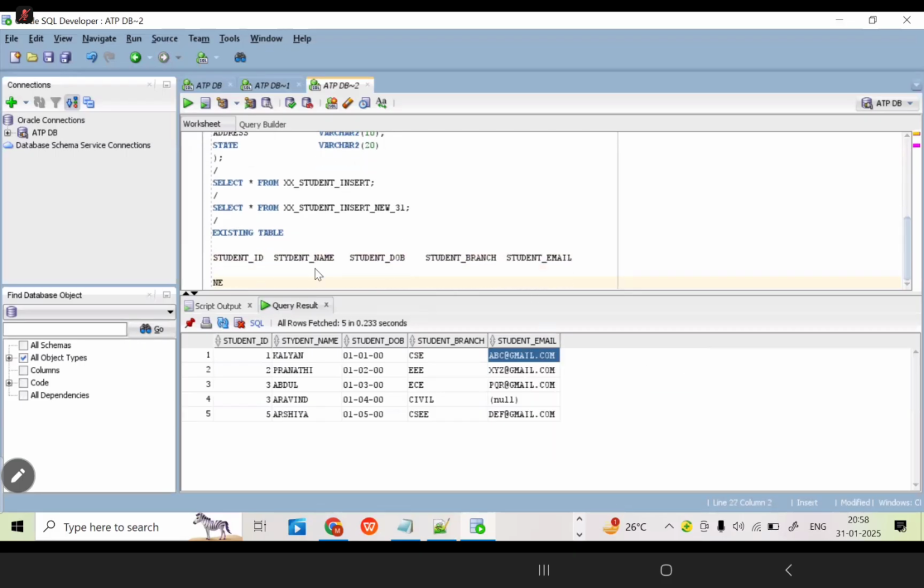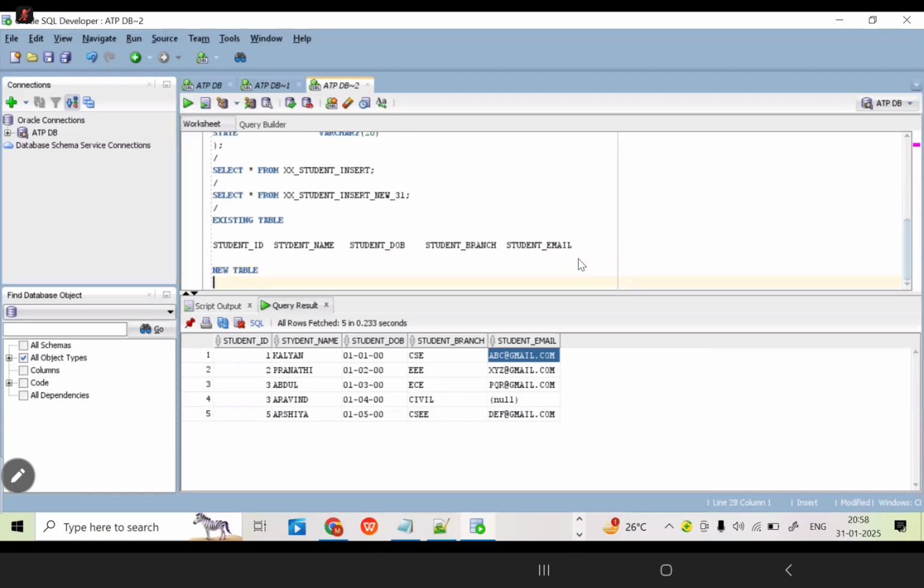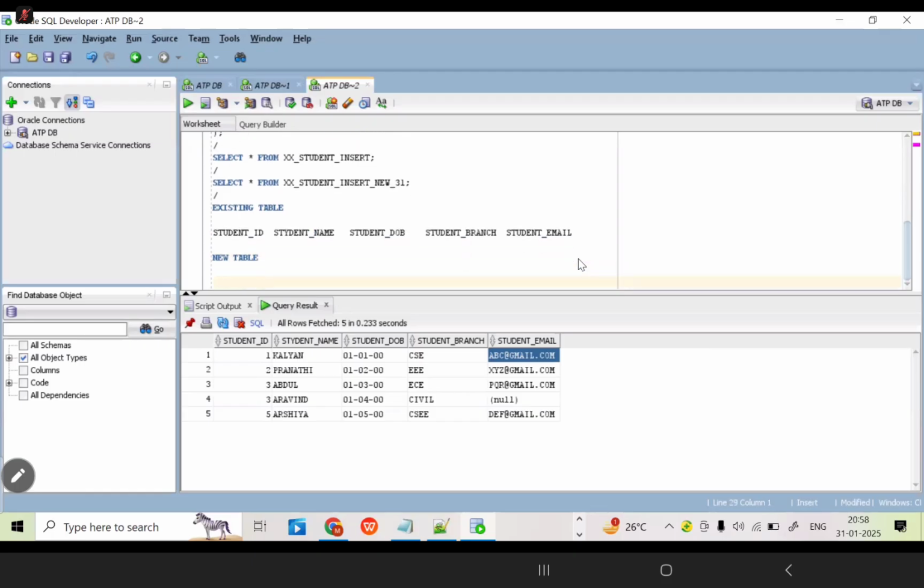In the new table, just now we have created the new table, correct? In the new table, these 5 columns are as they are, correct? How many have we added extra for this table? 3. One is the mobile number, one is the address, and one more is the state.